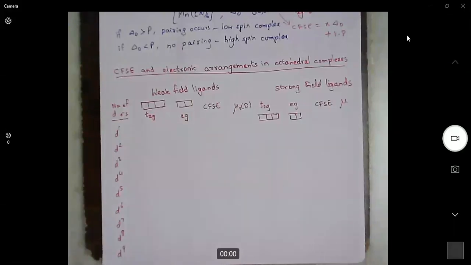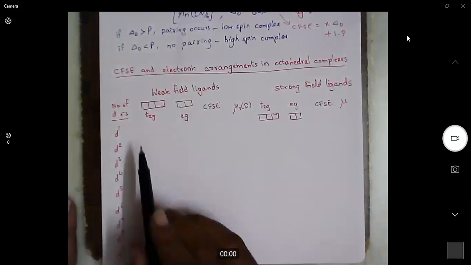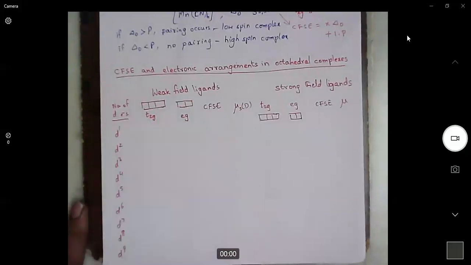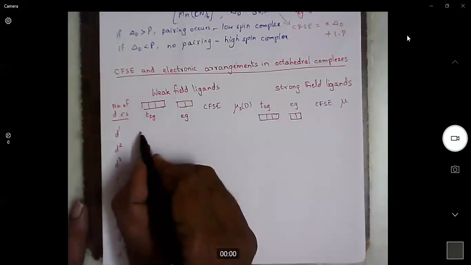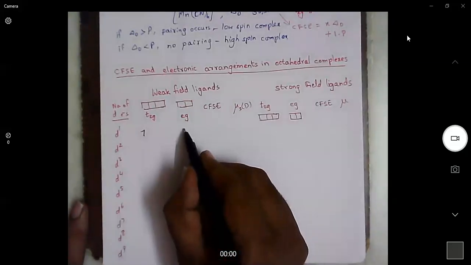Now we will look at the calculation of CFSEs and magnetic moments for all the d electron configurations in weak field and strong field cases for octahedral complexes. We need to explain this by taking each and every example, but I'm not doing that. I'm just taking the number of d electrons. For example, if there is only 1 electron, it will occupy the T2G level, 1 electron in the first orbital. Now, in EG, there are no electrons.